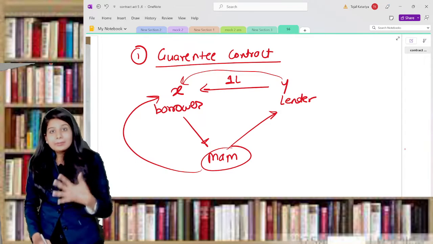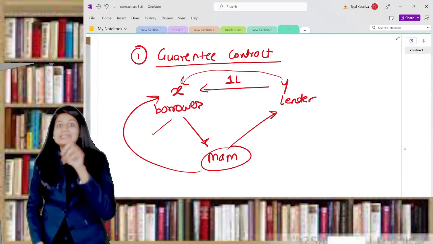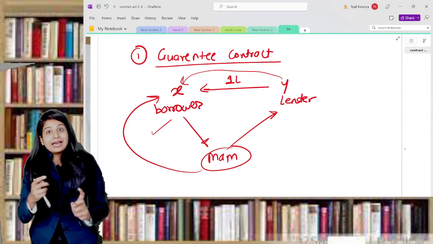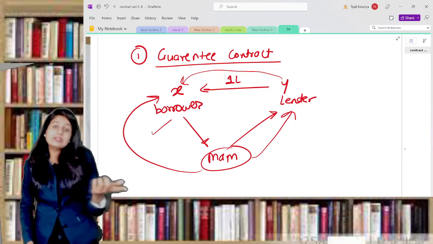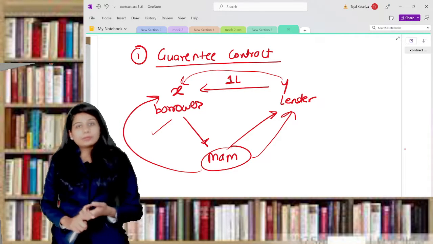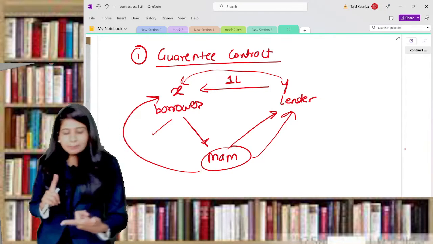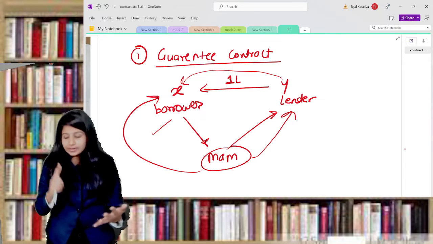So now in my contract, the event is what? Default of X. Default of X is the collateral event, and on that collateral event, my obligation is to pay money. So if X defaults, then I am supposed to pay. If X did not default, then I will not be paying. So this is nothing but a kind of contingent contract. One example I have already given you, marine insurance, fire insurance. The third is guarantee contract.